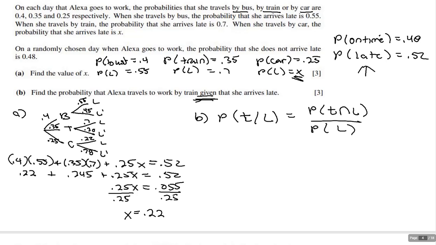Well, this is going to be train and late. That's going to be 0.35 times 0.7. And then we're going to divide by the probability of being late, which we already know. I don't have to really figure it out. 0.52. And when I do that, I get 49 over 104. All right, so let's take a look.